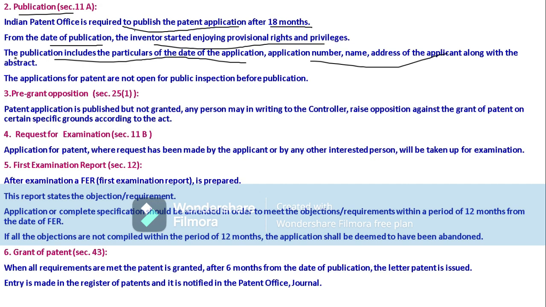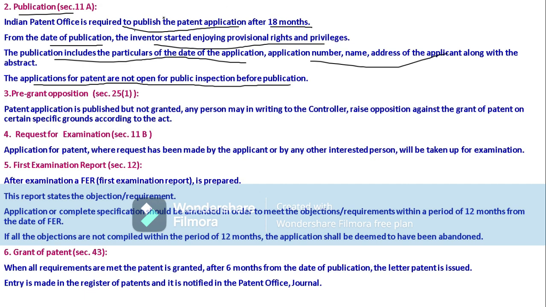Abstract is nothing but the summary of our patent. So all these will be there in the publication. The applications for patent are not open for public inspection before publication. So before publication no one is able to see our patent, but after publication it is public. Everyone can inspect our patent. If there are any objections regarding that publication, they can object to our patent.